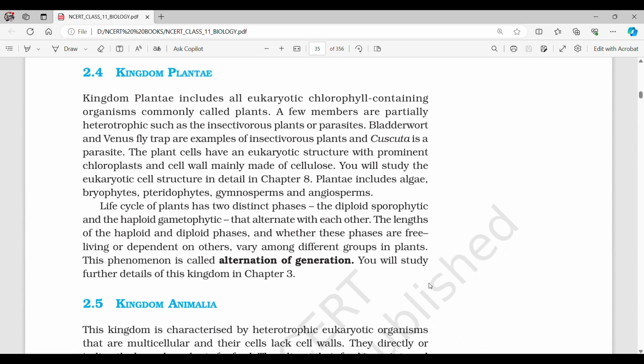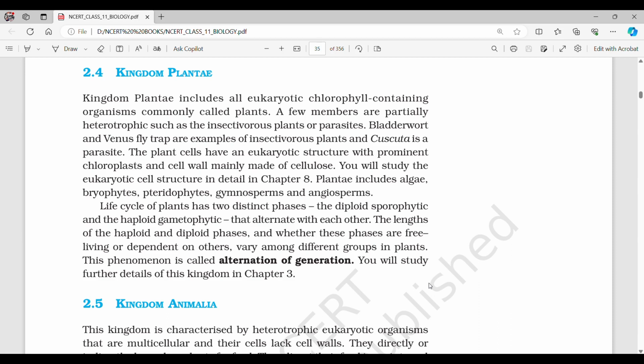2.4 Kingdom Plantae. Kingdom Plantae includes all eukaryotic chlorophyll-containing organisms commonly called plants. A few members are partially heterotrophic, such as insectivorous plants or parasites. Bladderwort and Venus flytrap are examples of insectivorous plants, and Cuscuta is a parasite. The plant cells have a eukaryotic structure with prominent chloroplasts and a cell wall mainly made of cellulose. You will study the eukaryotic cell structure in detail in Chapter 8.